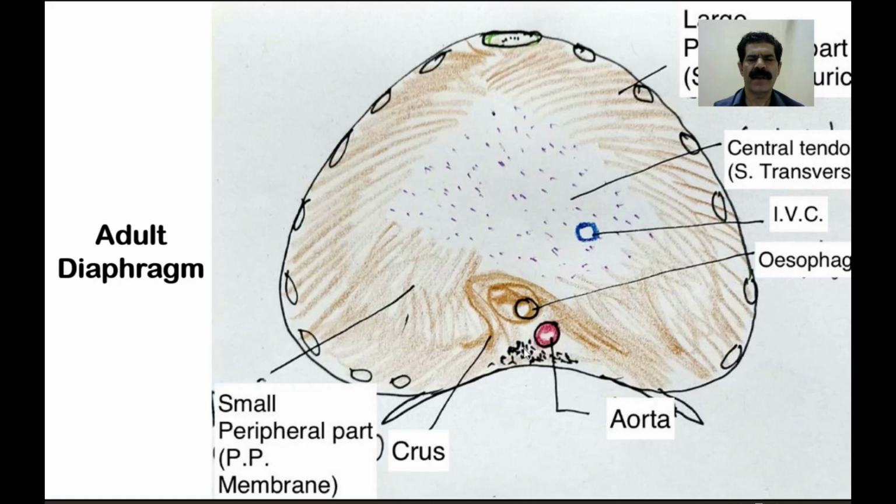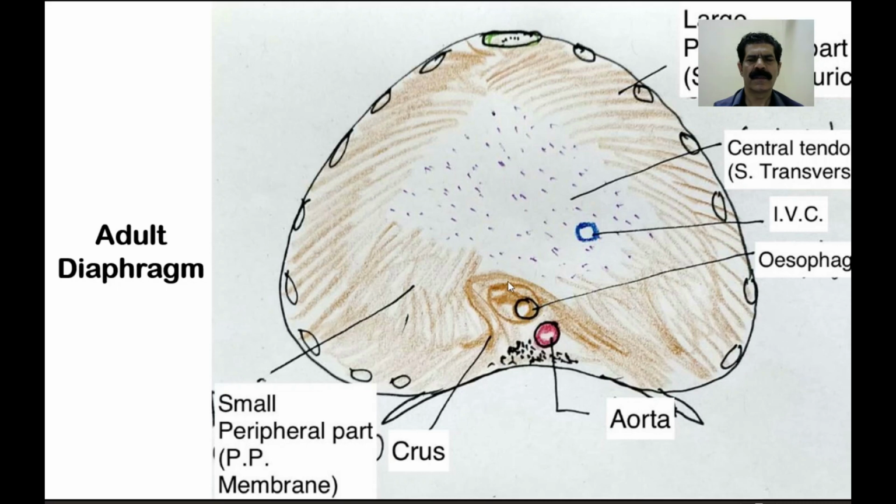So vertebrae will develop from here. These muscle fibers give rise to the right and left crus of the diaphragm. So the right and left crus of the diaphragm are also mesodermal in origin,